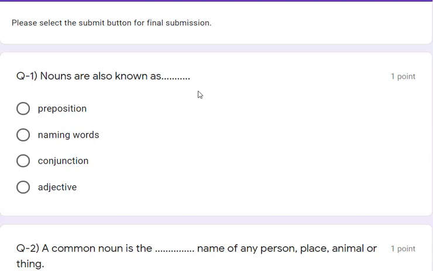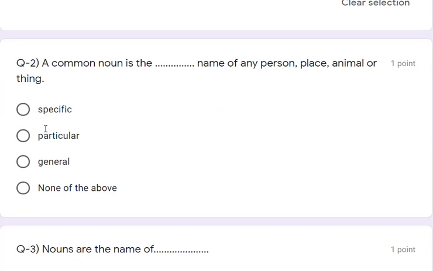Nouns are known as. So what is the second name of noun? That is the naming words, right? So naming words is the correct answer. Let's see question number 2.